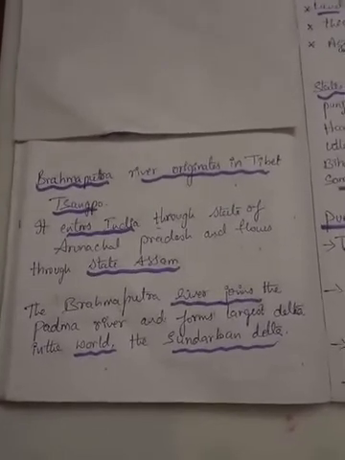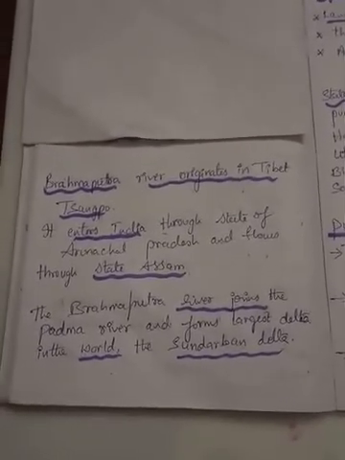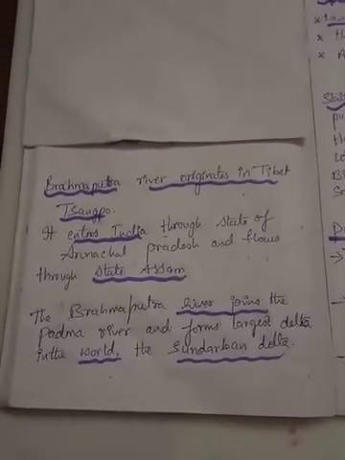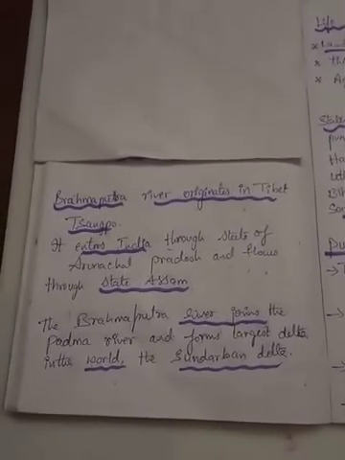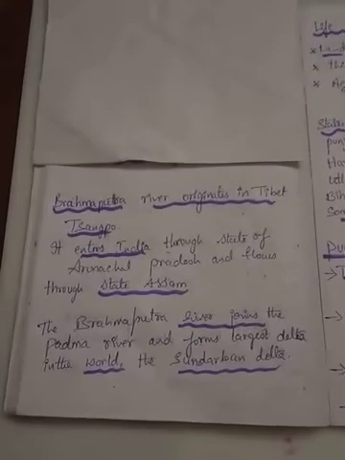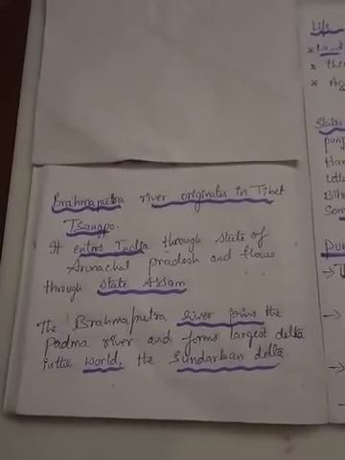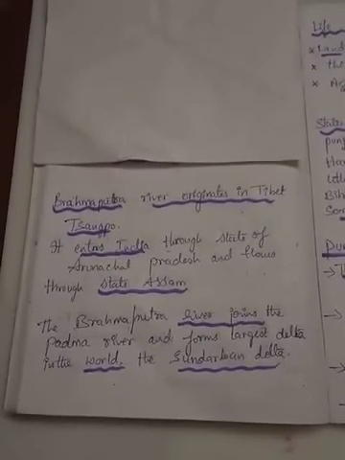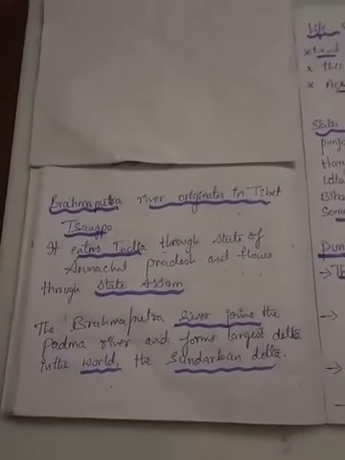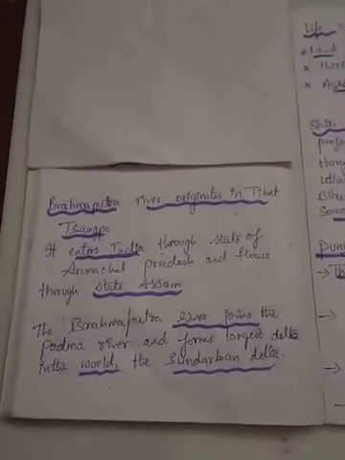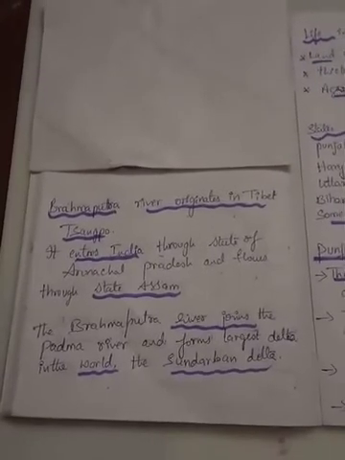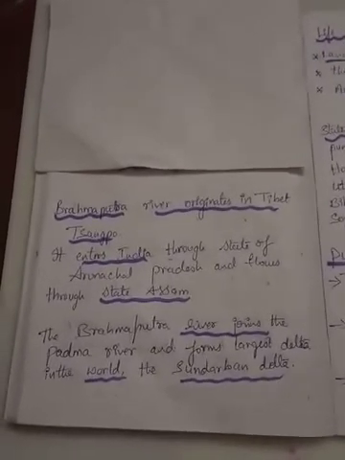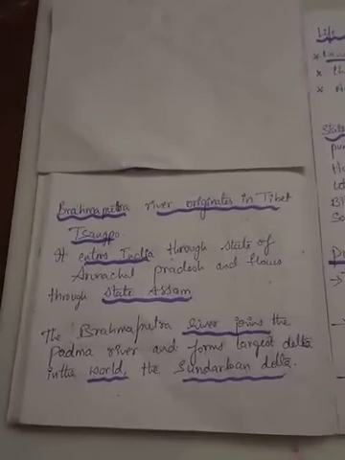Then where does it originate from, or begin? The Brahmaputra river originates in the country of Tibet, where it is called Sangpo. From that place the Brahmaputra river originates. It enters India through the state of Arunachal Pradesh and flows through the state of Assam.